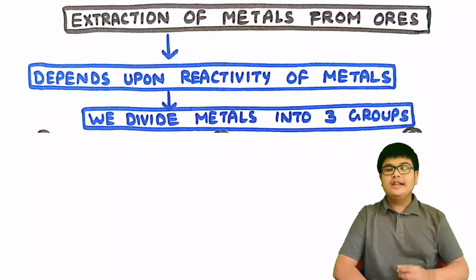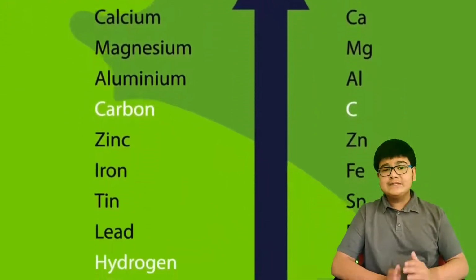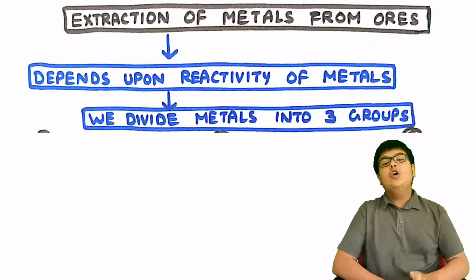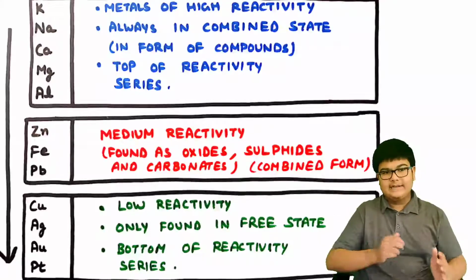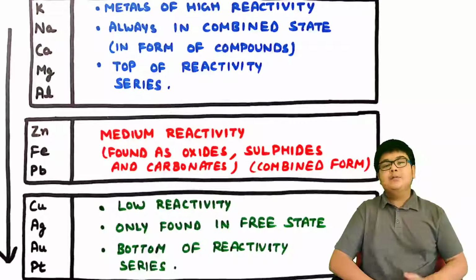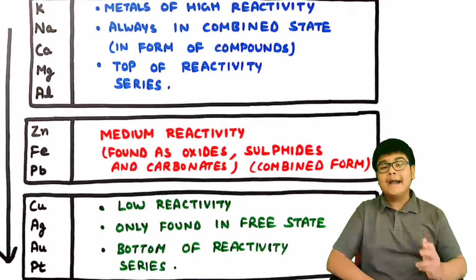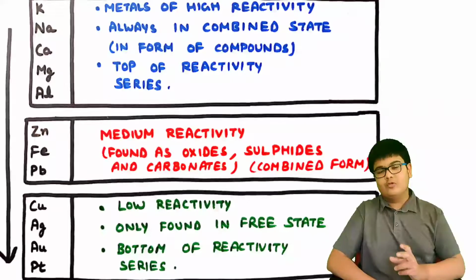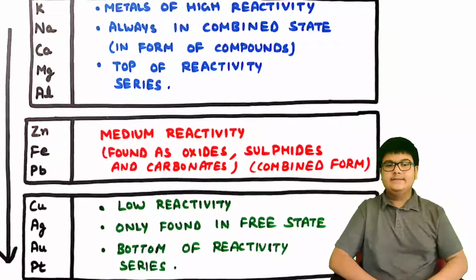This depends upon the reactivity of metals. The reactivity of metals decides by which process it will be extracted. On this basis, we divide the metals into 3 groups: metals of high reactivity, medium reactivity and low reactivity. Metals such as potassium, calcium, sodium, magnesium and aluminium come in the category of high reactivity. And they always occur in the combined state, that means in the form of compounds. And so they are on the top of the reactivity series.